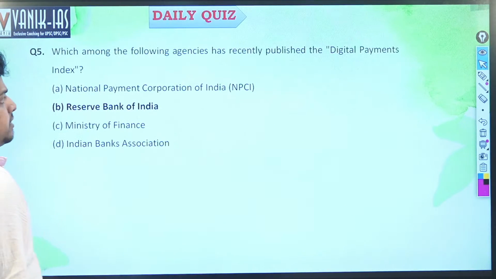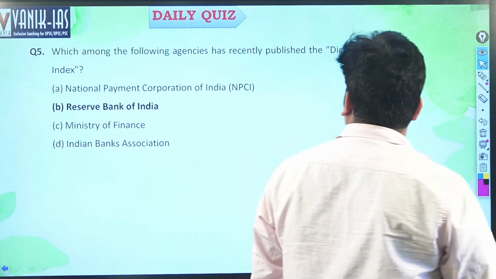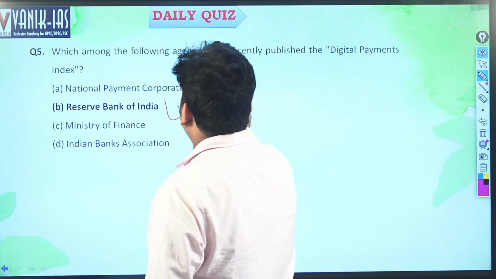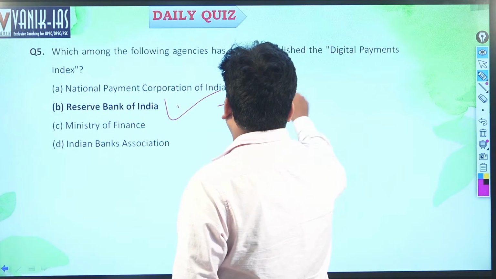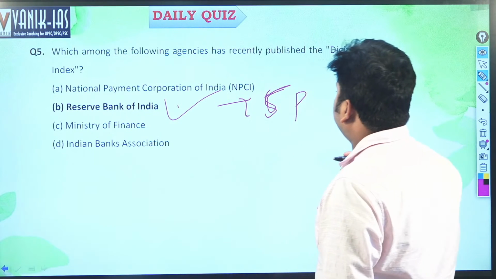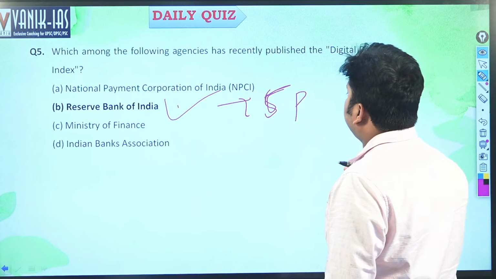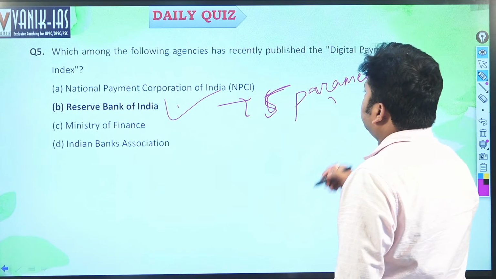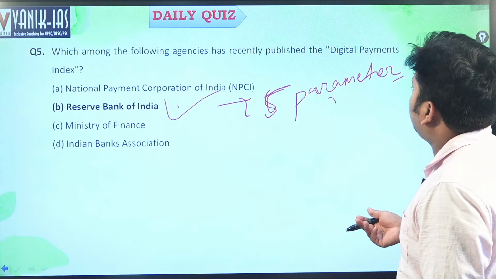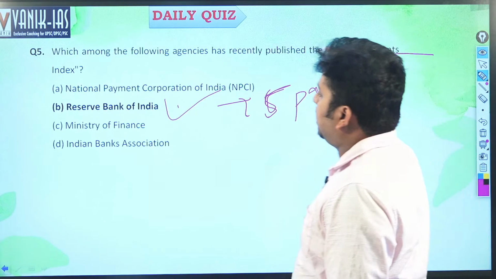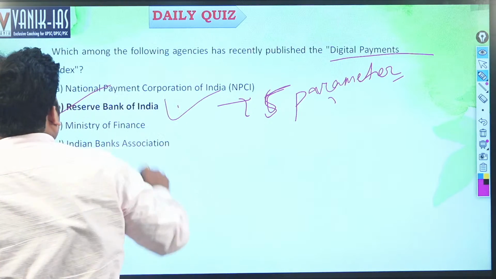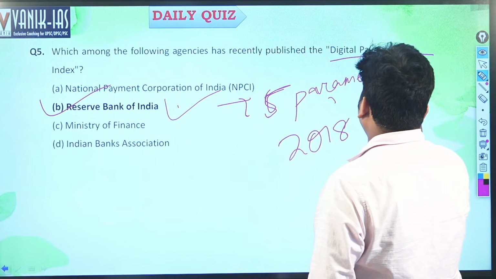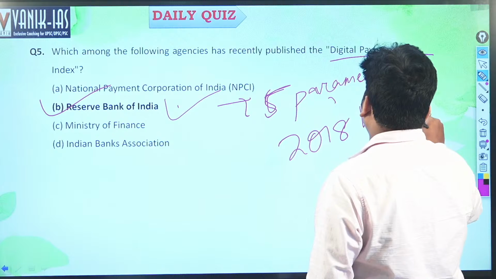Which among the following agencies recently published Digital Payments Index? Digital Payments Index is published by Reserve Bank of India, right? Reserve Bank of India has taken 5 parameters to analyze the digitalization of India, that is Digital Payments Index. It is started by RBI. Remember, it has taken March 2018 as the base year for digitization, right? Base year for digitization by RBI.